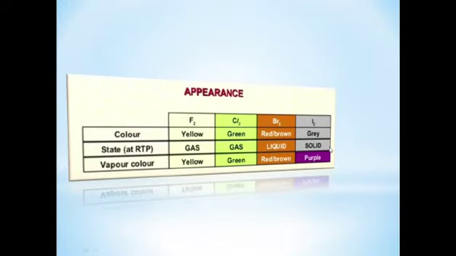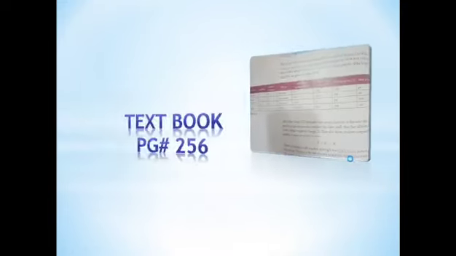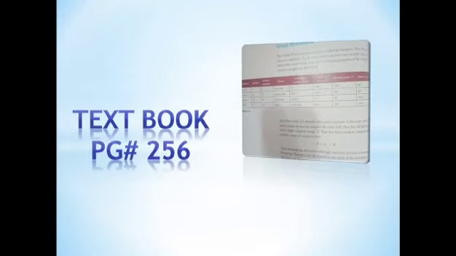This is a table where you can see the colors and the physical states of the halogens at room temperature. A related table is also given in your textbook on page number 256.